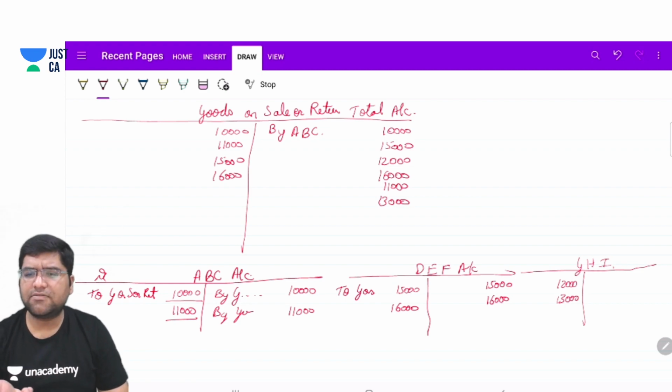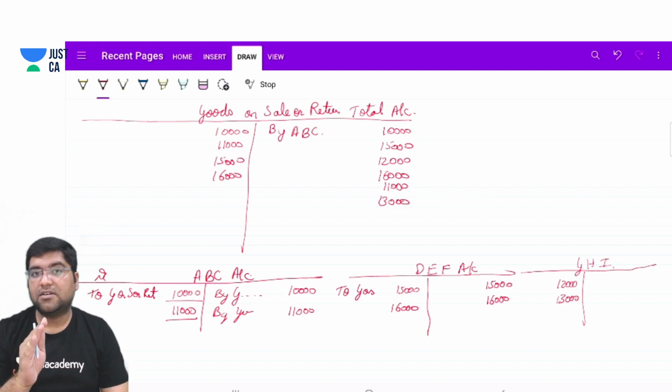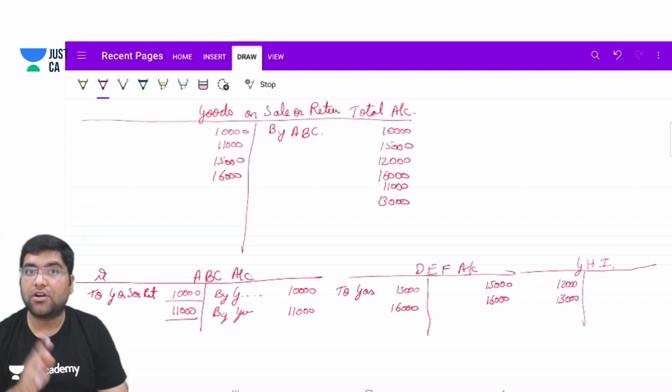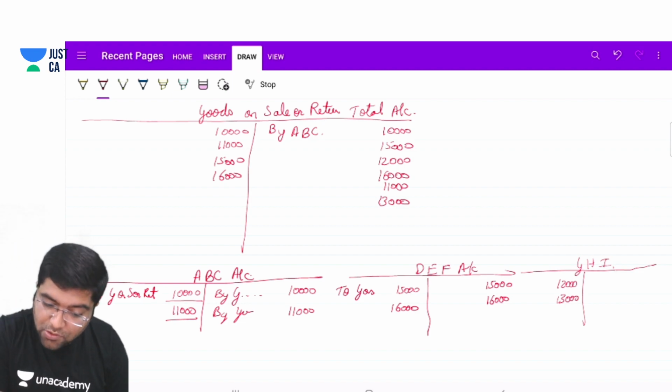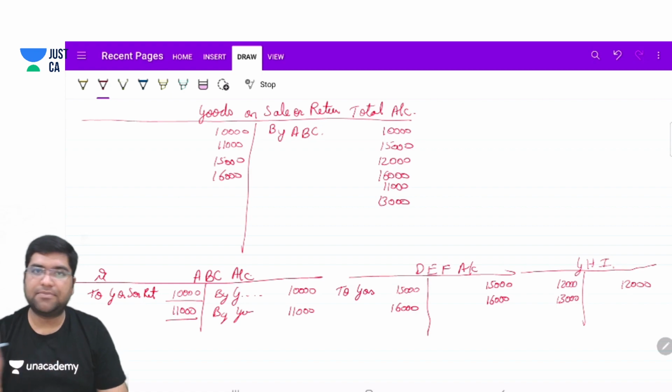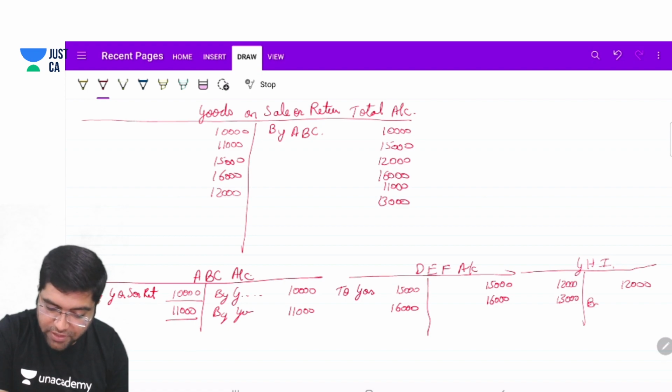So if the entries are being reversed, then why is it prepared? Because if the goods are not yet sold, accepted or returned, the balance will be there. To find out the balance, this 12,000 was partially accepted and then returned, so it will be reversed, and this 13,000 will be kept as balance.